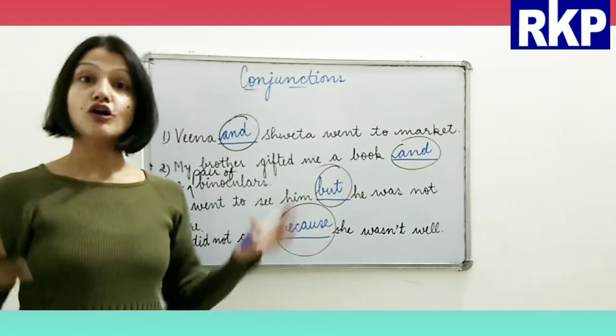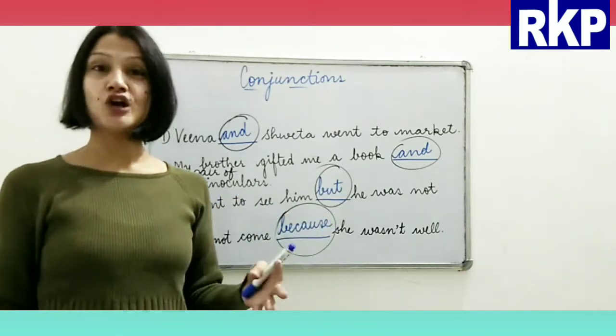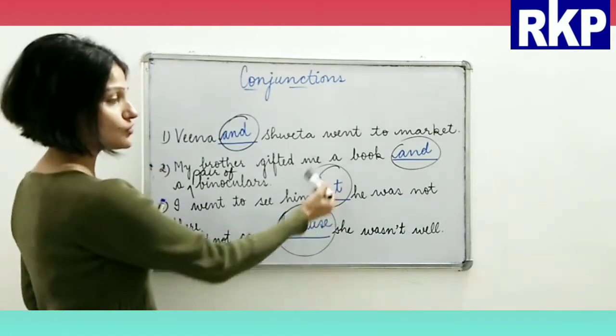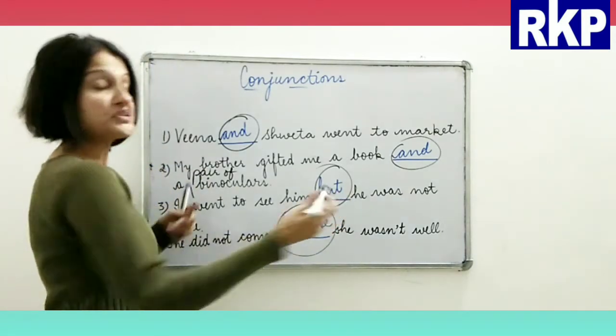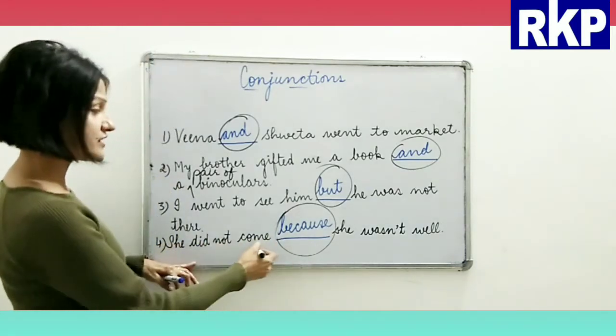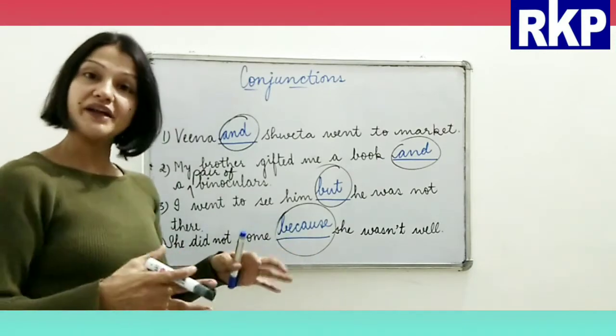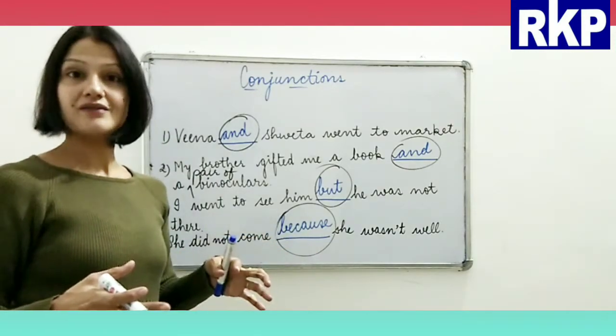Okay, then here also, if you see here, I went to see him, he was not there. These are two clauses, right? Both are independent clauses, right? So here also this word joined the clauses here, right? And here if you see, she did not come, she wasn't well. Here also it joined two clauses, right?